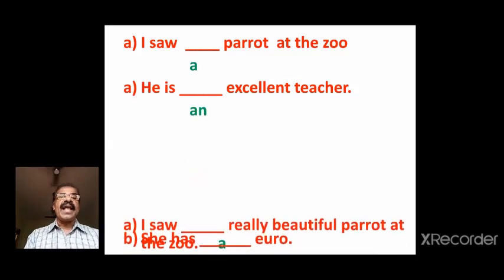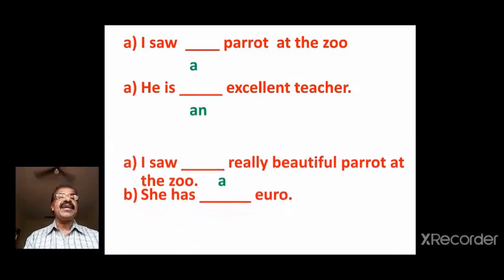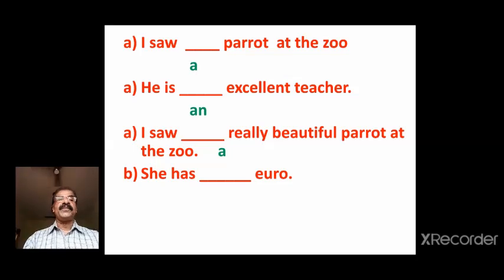Next one. I saw dash really beautiful parrot. The word really begins with the sound ra. Ra is a consonant, so a is used.